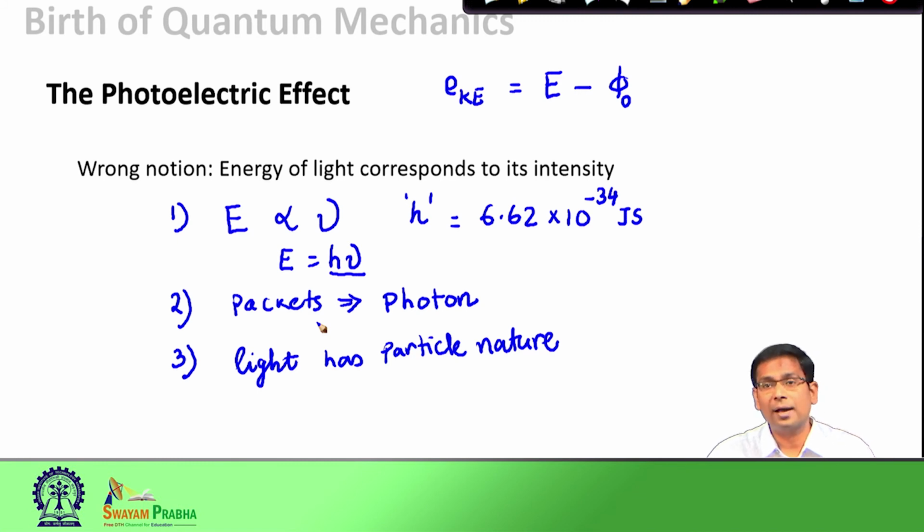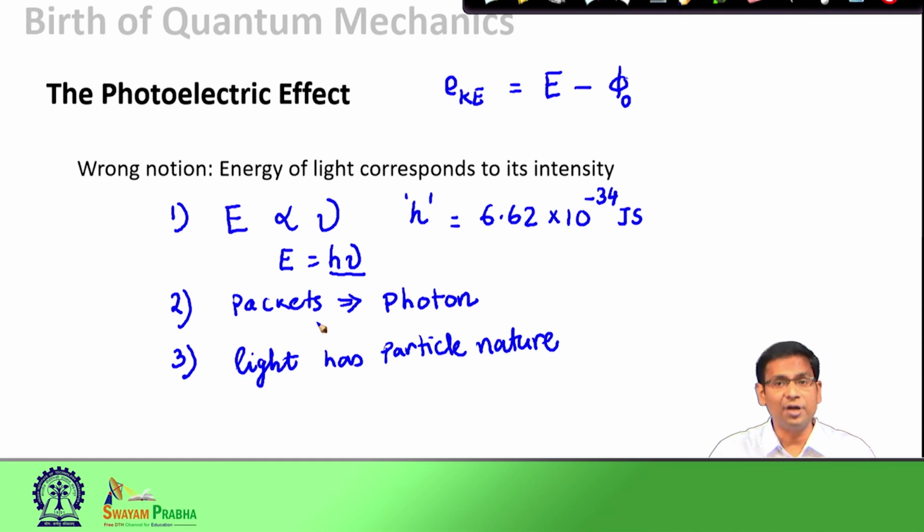Remember, when we say that intensity is proportional to energy, we mean that we have to have high intensity light to show the photoelectric effect. But now we are saying intensity is not related to the energy of the light; rather, frequency is related to the energy of the light.